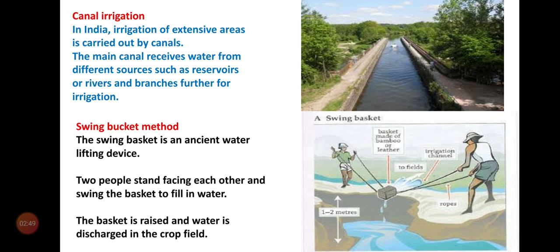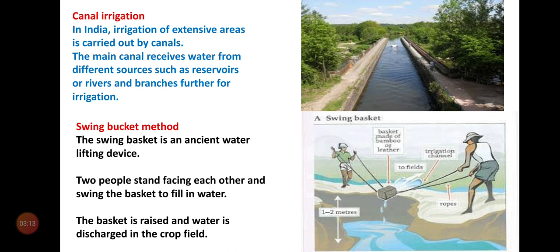This is the traditional method. In India, irrigation of extensive areas is carried out by canals. The main canal receives water from different sources such as reservoirs or rivers and branches further for irrigation.